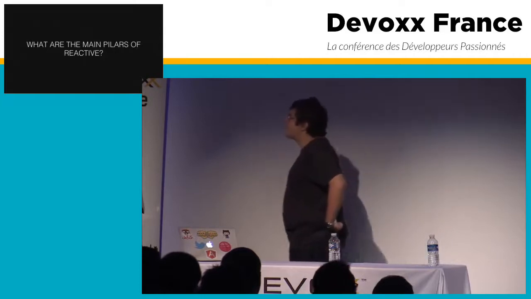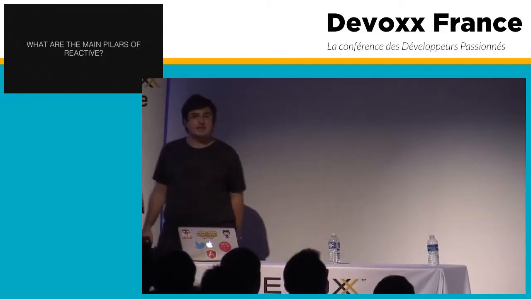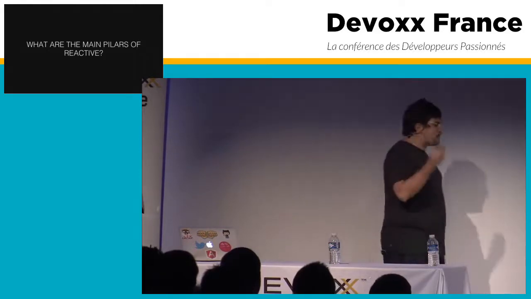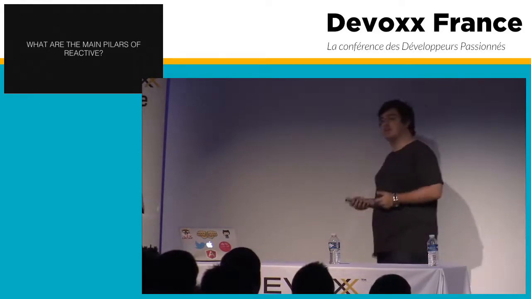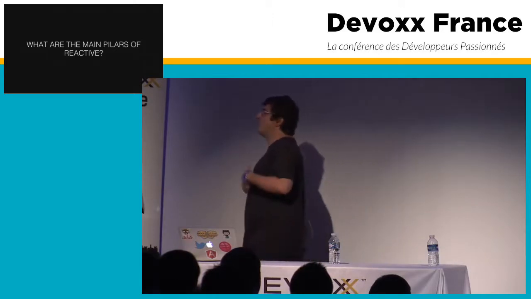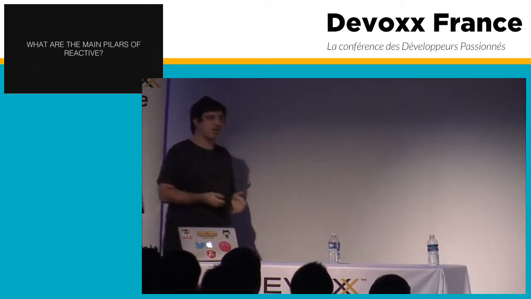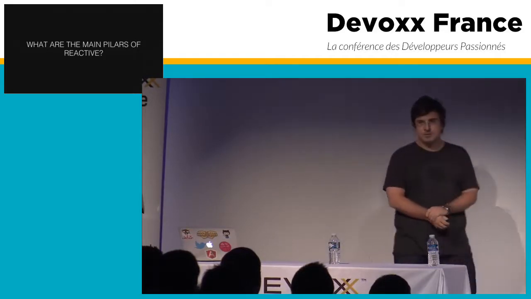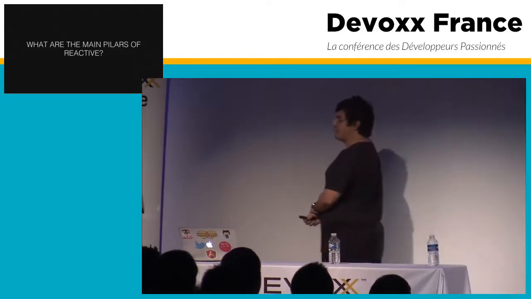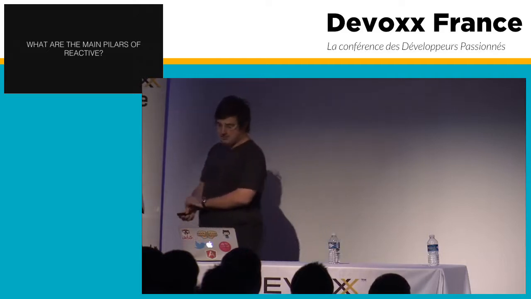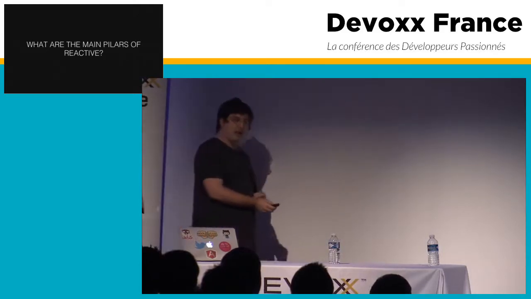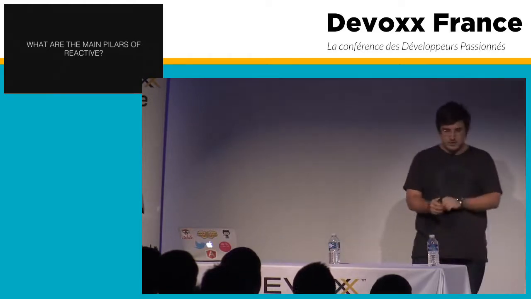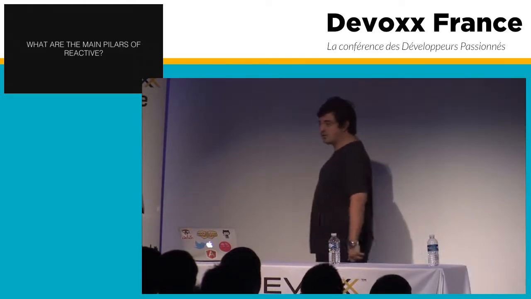So once we know a little bit about the history and about how everything has changed in all of these years, how the computer science, how the web has changed, I started to check out what are the main principles of Reactive. There's a website, Reactive Manifesto, done by the TypeScript people, which has a few of them, and also after reading a few papers from Odersky and others, I started checking out which are the main pillars.